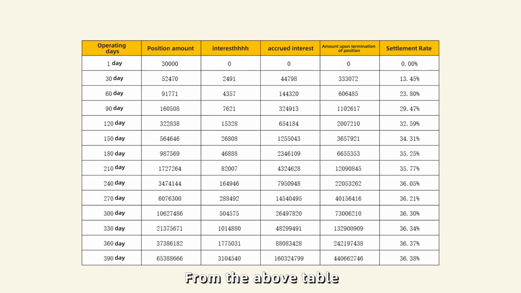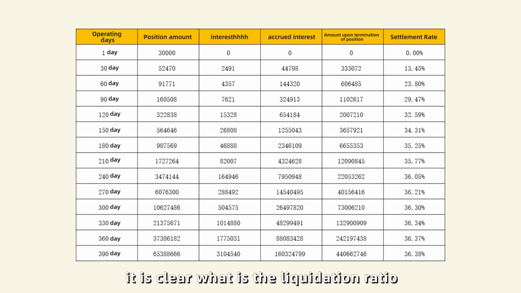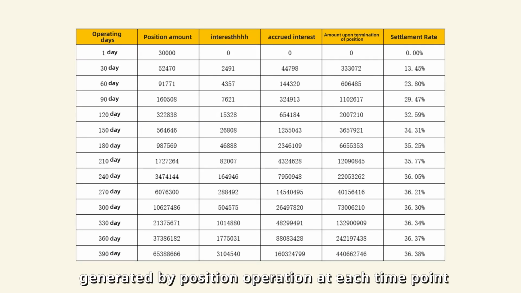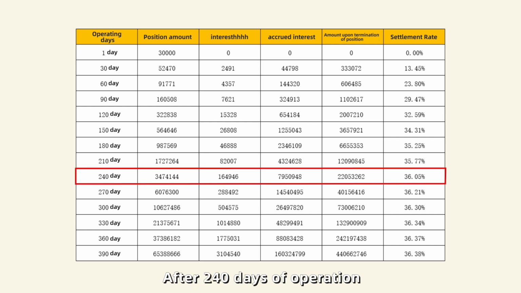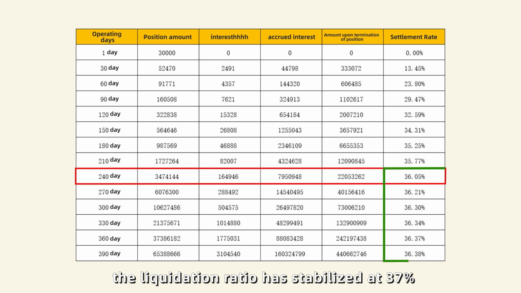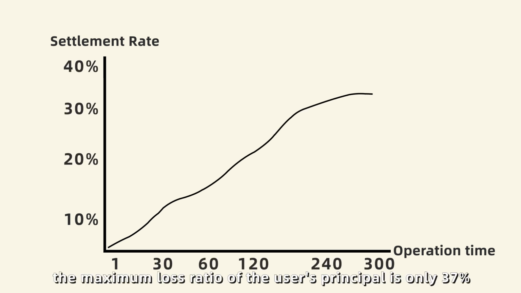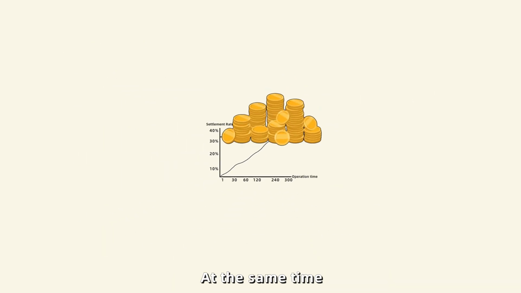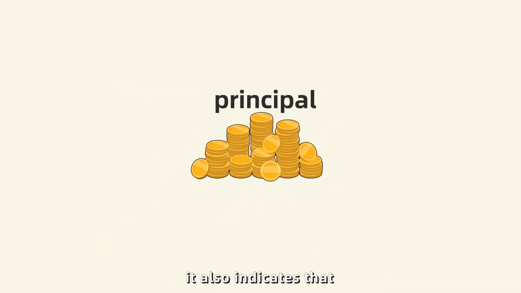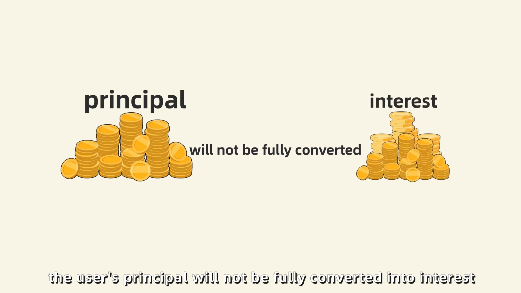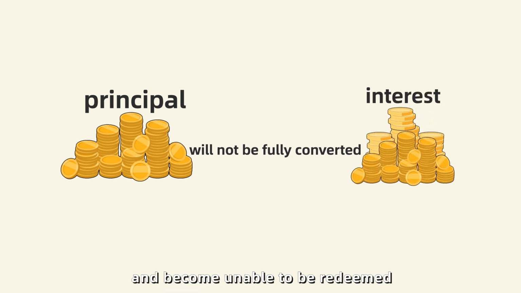From the above table, it is clear what is the liquidation ratio generated by position operation at each time point. After 240 days of operation, the liquidation ratio has stabilized at 37%. That is to say, the maximum loss ratio of the user's principal is only 37%. At the same time, it also indicates that the user's principal will not be fully converted into interest and become